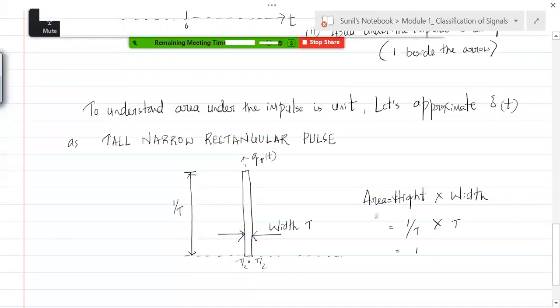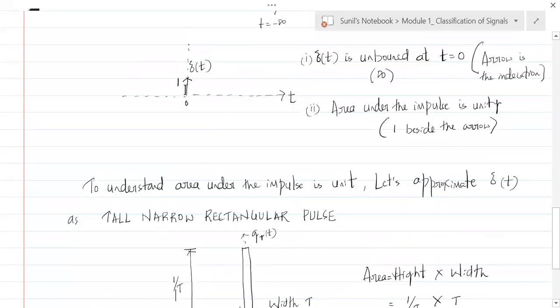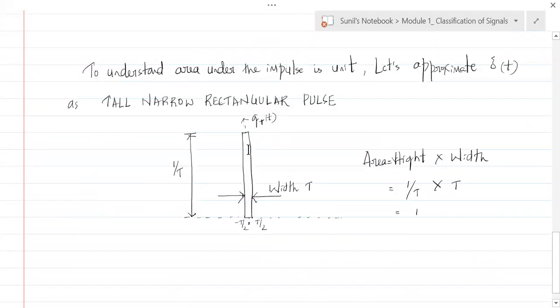Now what's happening with this? What is the width of the impulse? The width of this impulse is 0, right? If we say the width t of this pulse is approaching 0, what would happen to this height?